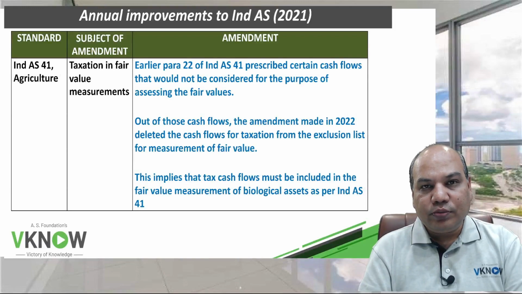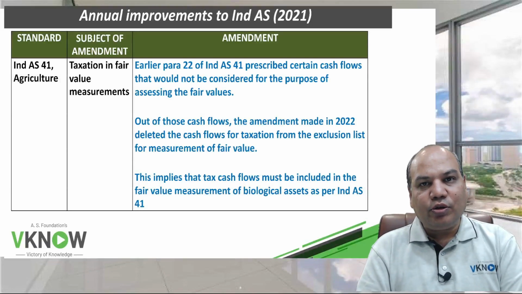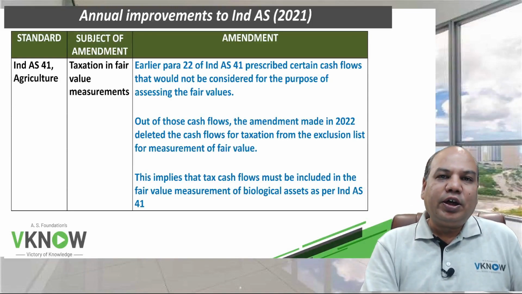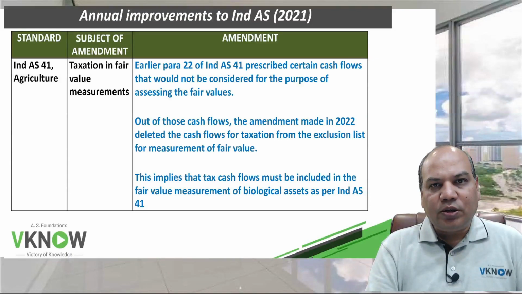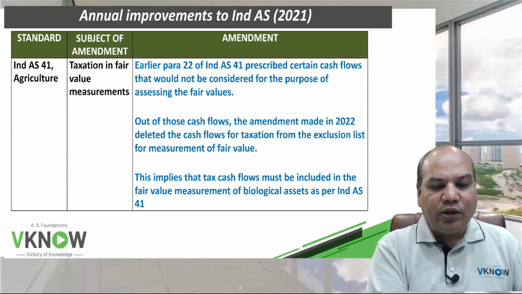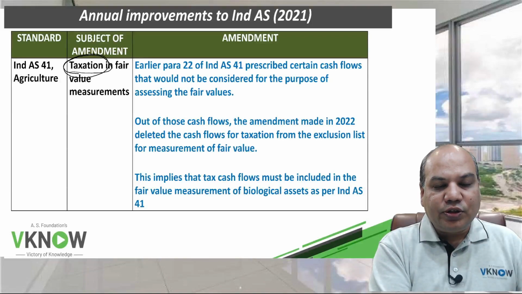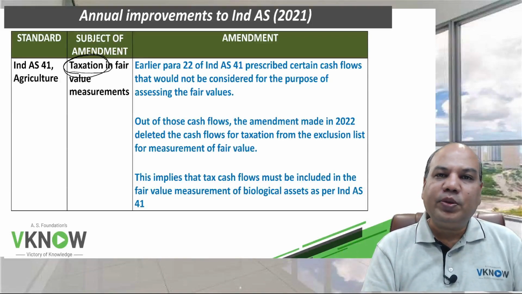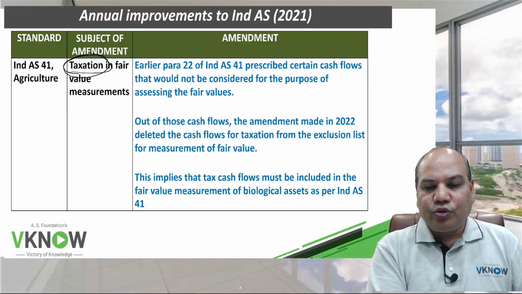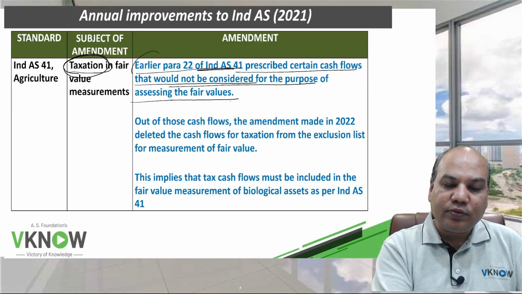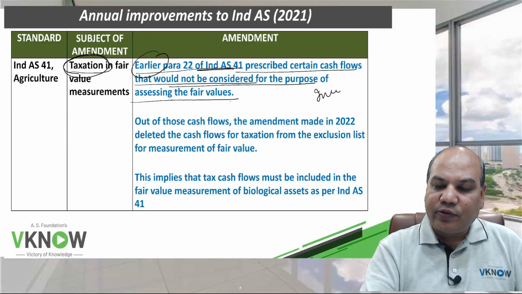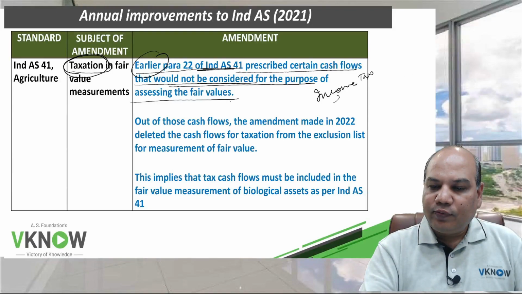And there is one more small amendment in Ind AS 41. Again, there is no question on this amendment in our book or in the institute material, but just keep in mind. That amendment relates to considering taxation in the fair value measurement. Earlier para 22 of Ind AS 41 prescribed certain cash flows that would not be considered for the purpose of assessing fair value. One of them was income tax, another was finance cost.